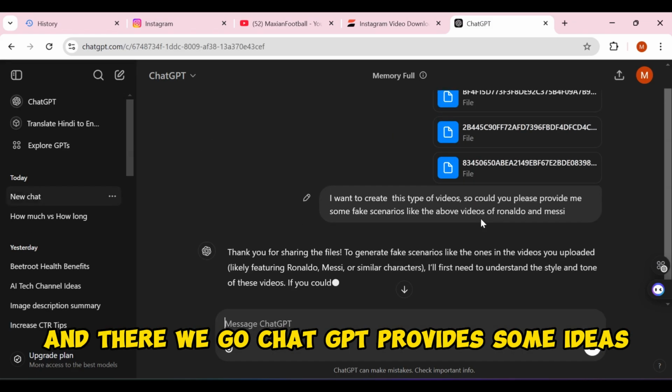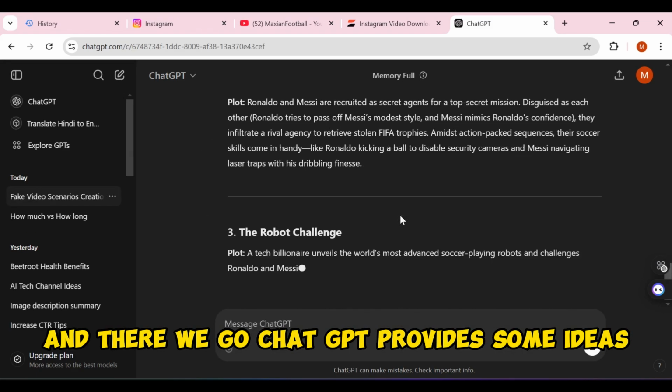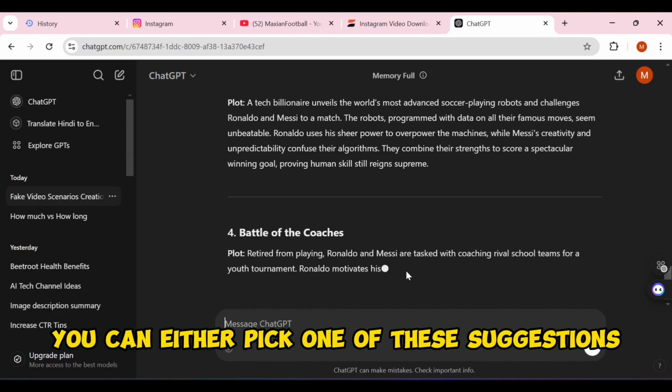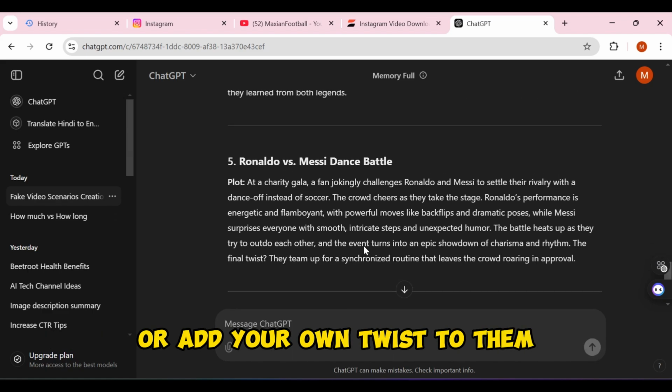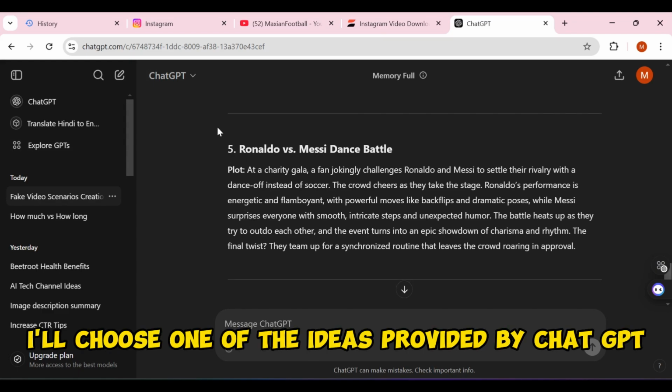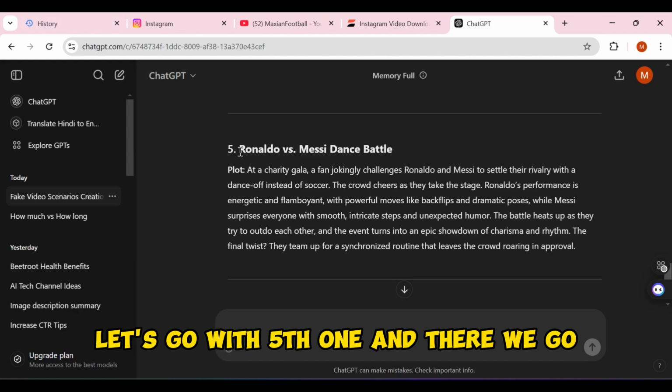And there we go. ChatGPT provides some ideas. You can either pick one of these suggestions or add your own twist to them. For this example, I'll choose one of the ideas provided by ChatGPT. Let's go with the 5th one, and there we go.